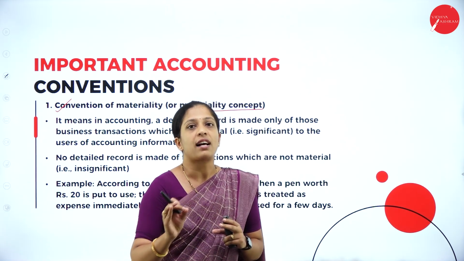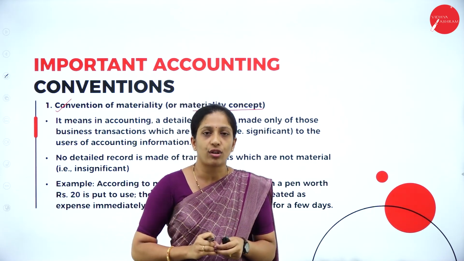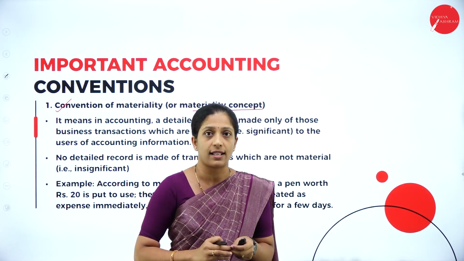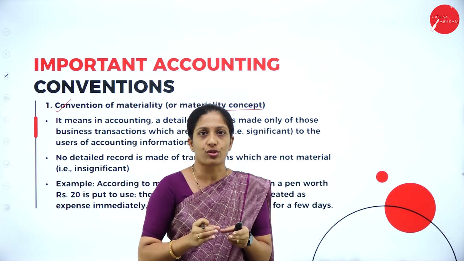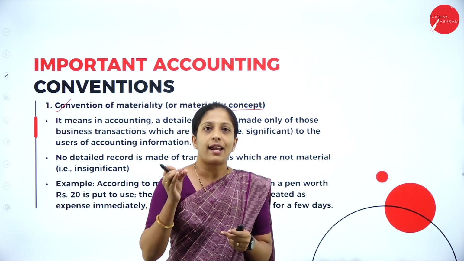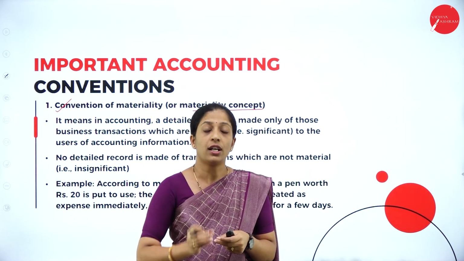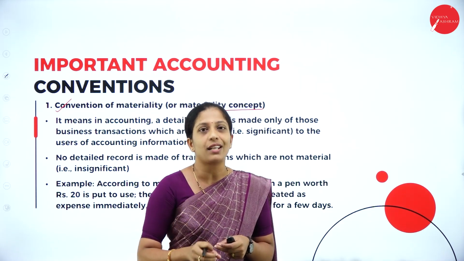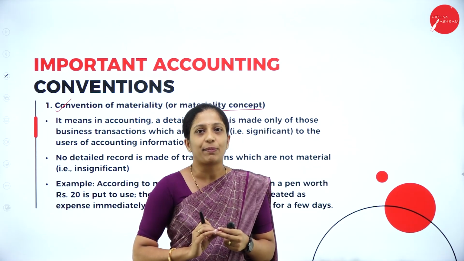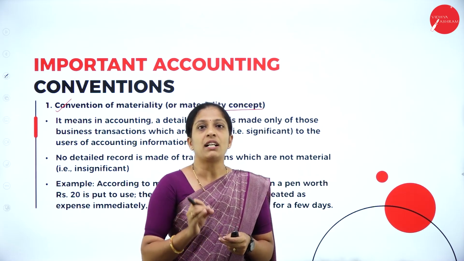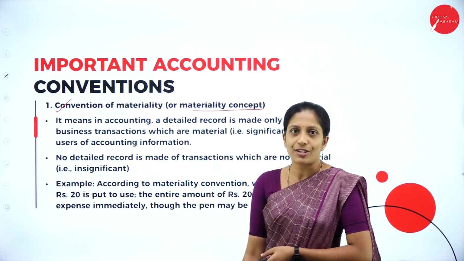and immaterial transactions have to be ignored, because in a particular day there are crores of transactions that take place in a big organization. So it's not that we have to record all the transactions in the books of account. In order to get the exact financial position of the business, we take into consideration only those transactions which are material and significant in nature, so that a proper financial statement can be drafted. So immaterial transactions have to be ignored. That is the explanation of the convention of materiality.